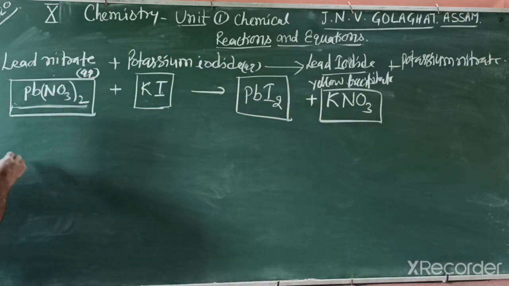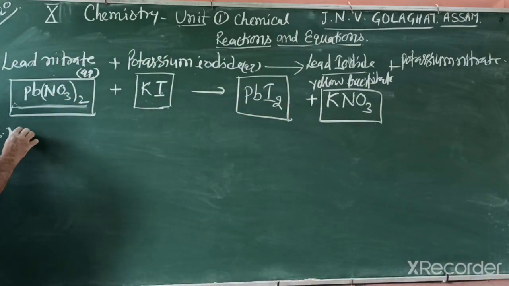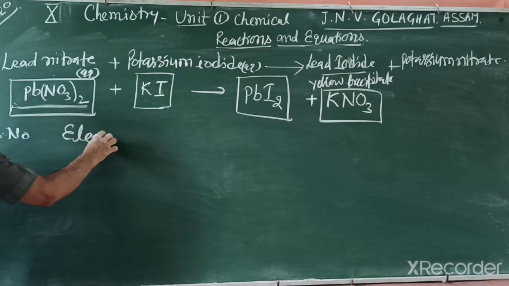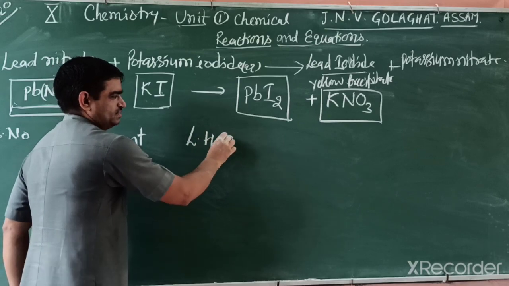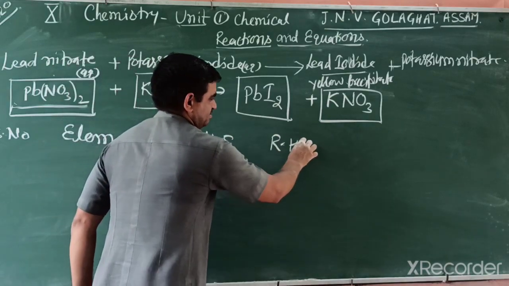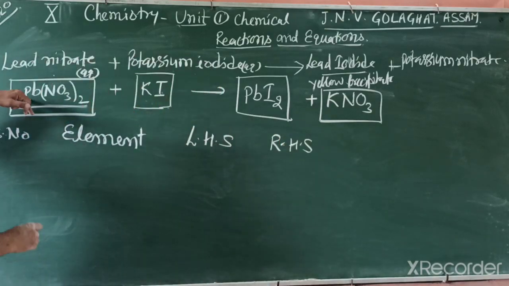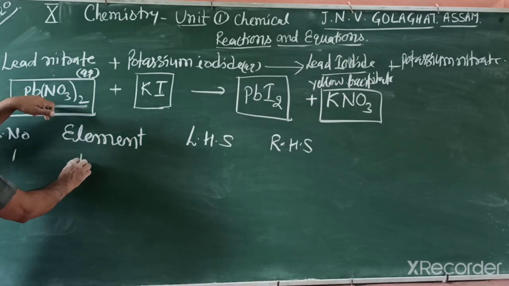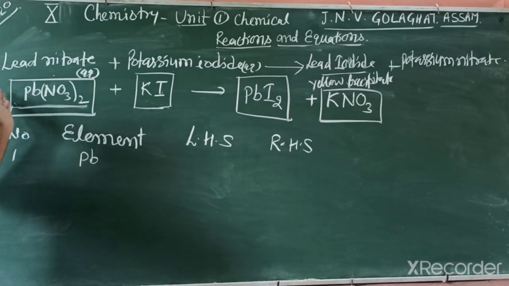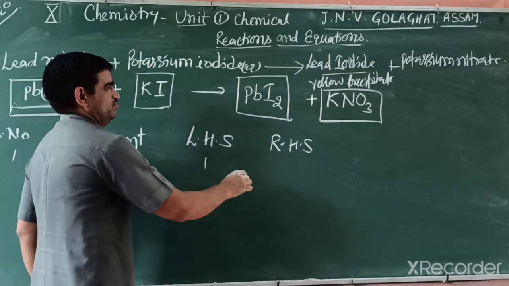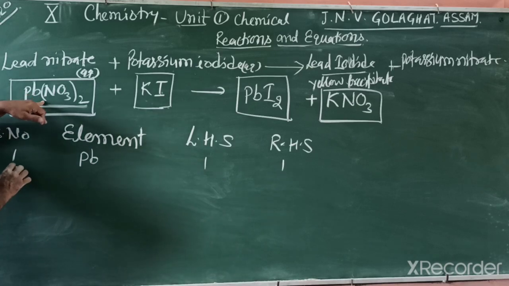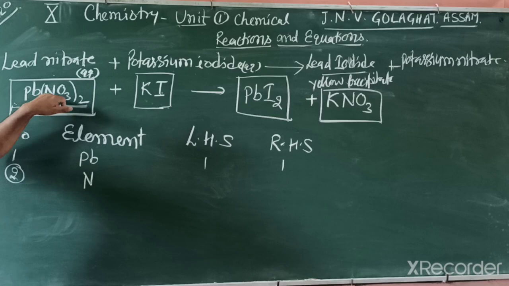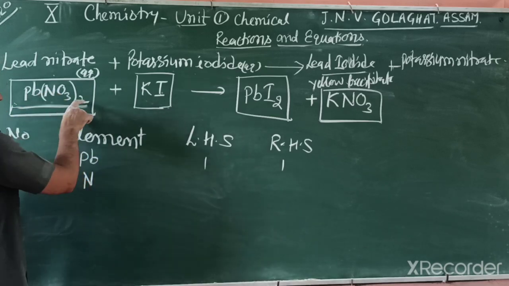Then you write serial number, element, left hand side, right hand side. First element is lead. Left side only 1, right side also 1, means balanced. Another element is nitrogen.